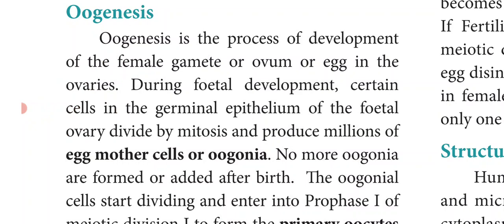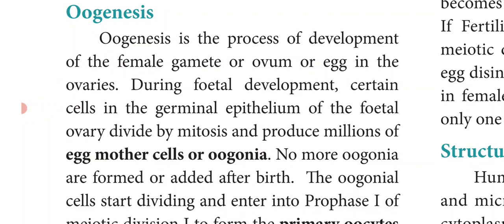During the second month of embryonic life, 6 lakh oogonia are produced. And during the fifth month of embryonic life, 7 million oogonia are produced.